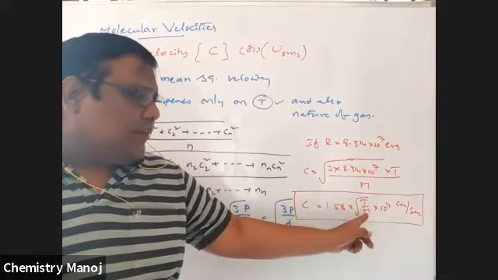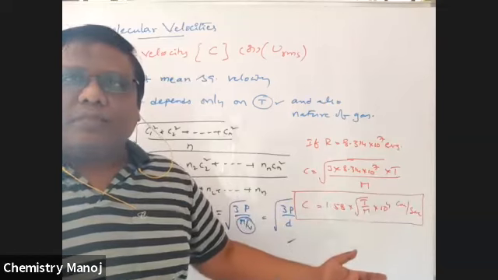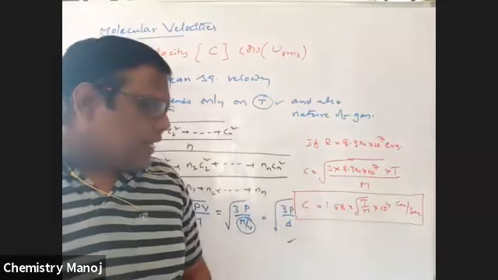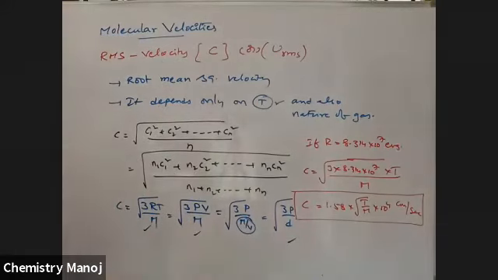T is the temperature, M is the molecular mass of the gas. So if you know the gas name, automatically we use the molecular mass of that gas. Okay, that is RMS velocity.